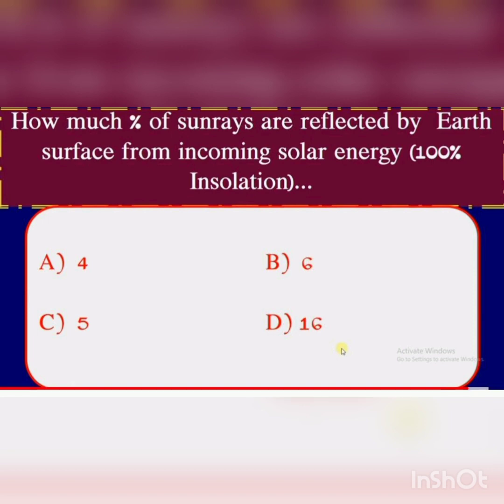How much percent of sun rays are reflected by the Earth's surface from incoming solar energy? A. 4%, B. 6, C. 5, D. 16. Answer is 4%. Sun rays are reflected by the Earth's surface.